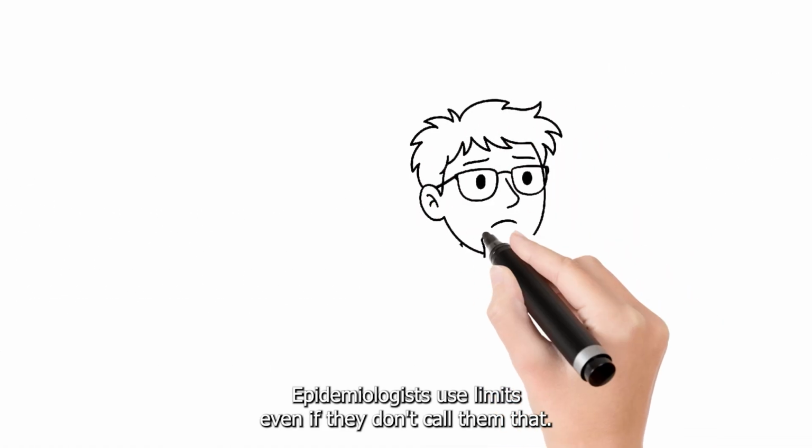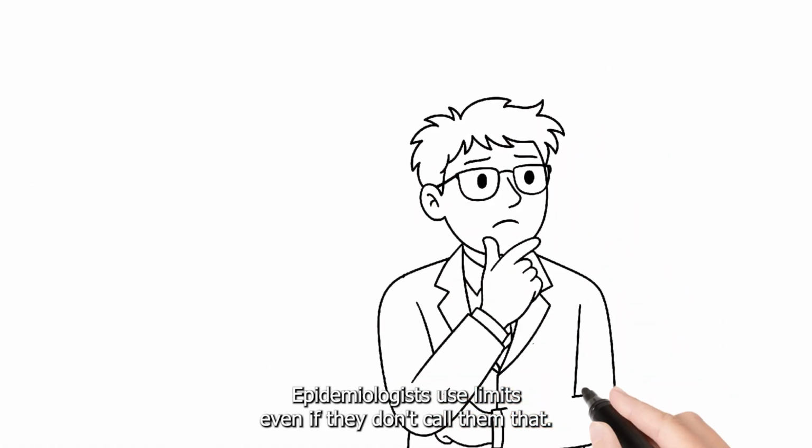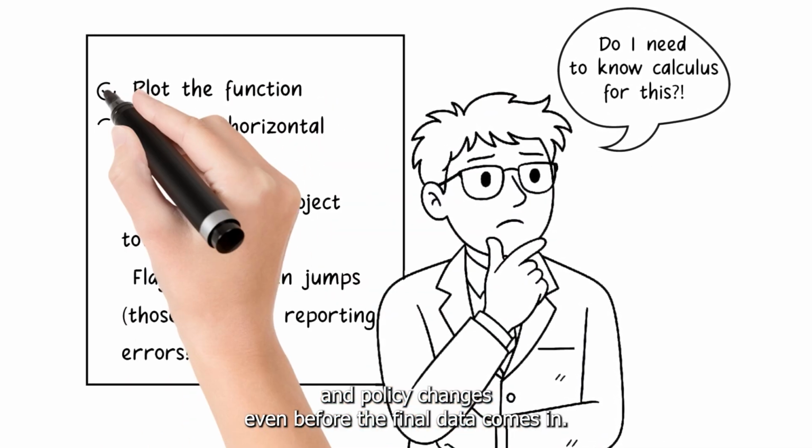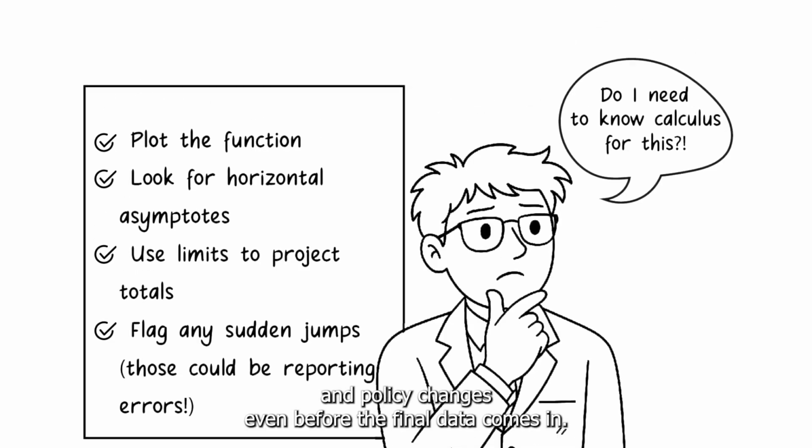Epidemiologists use limits, even if they don't call them that. This math helps guide planning, surge response, and policy changes, even before the final data comes in.